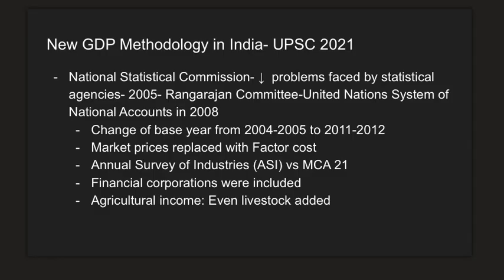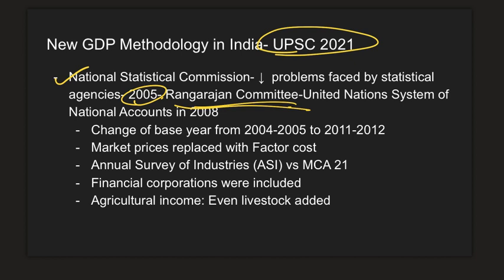Again, in this context, we have a question in UPSC Mains 2021. What is the new GDP methodology in our country? A lot of students ask me this question. This is a very straightforward textbook answer, but if you want to know the answer, here it is. So basically, in 2005, there was a committee called the Rangarajan Committee, which recommended the creation of the National Statistics Commission.